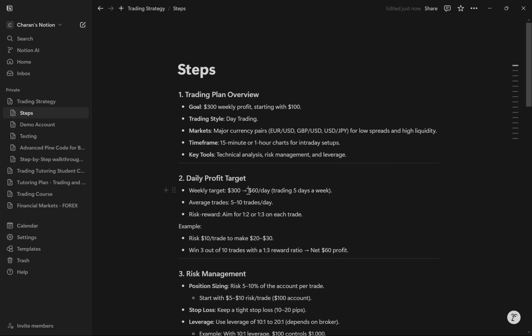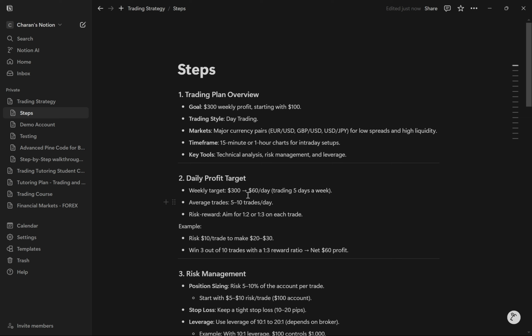Let's start off with the daily profit target. My weekly target is to hit $300 in a week. I get to trade 5 days, and if I want a $200 profit, I do 200 divided by 5, which gives me $40 a day.